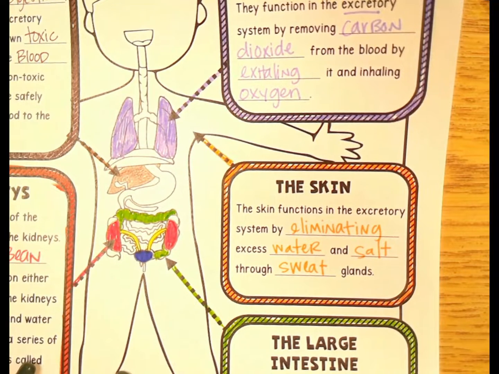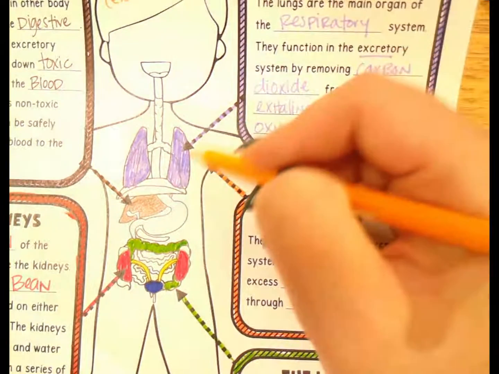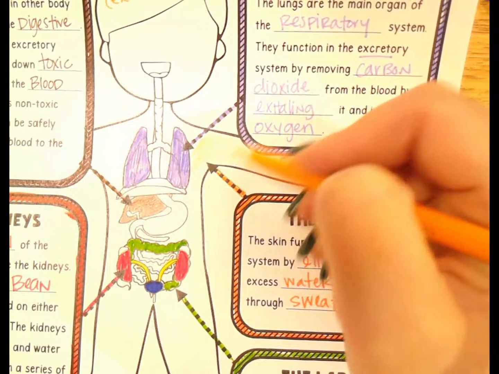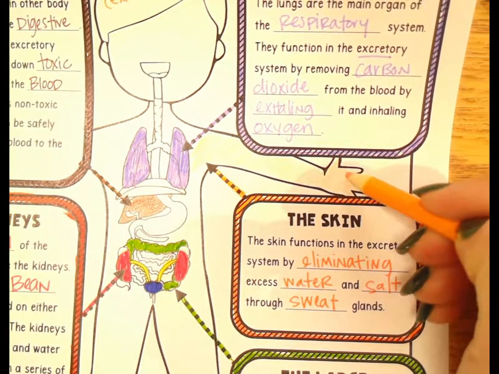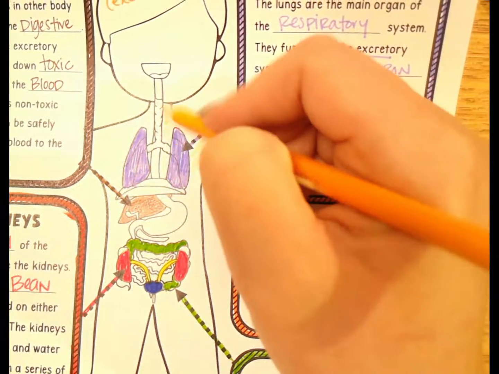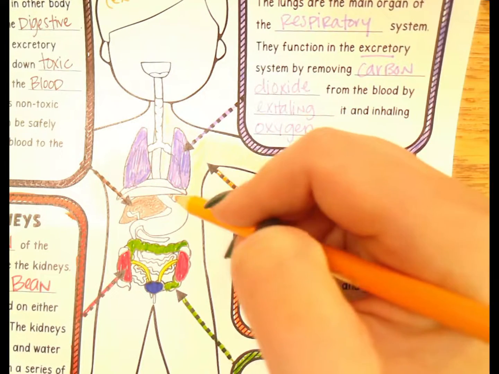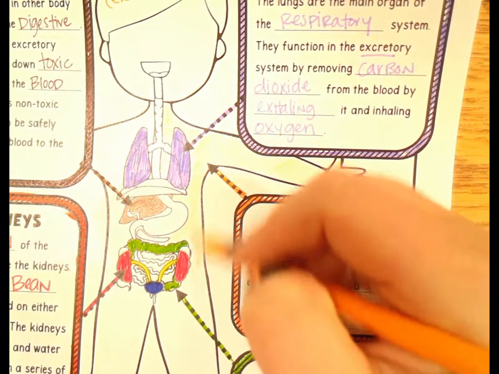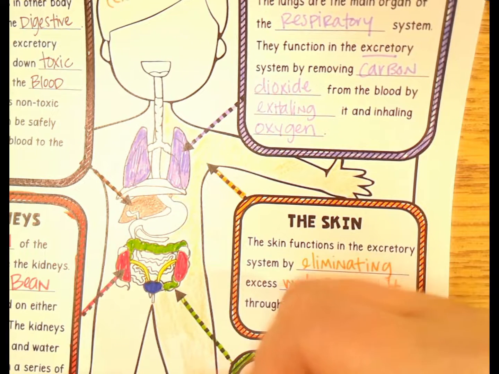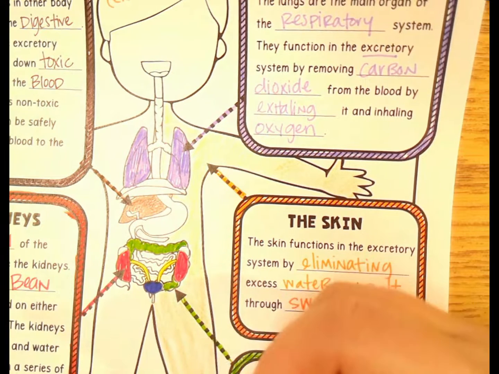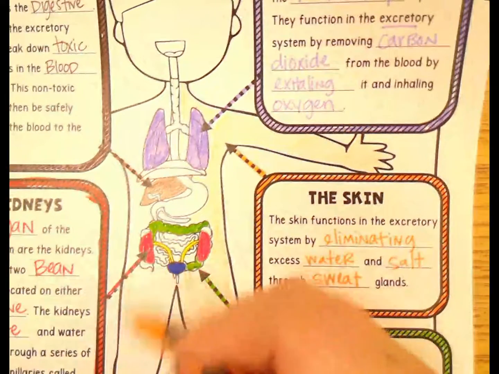So in order to show that, I'm going to take a light orange and I'm going to just shade all over my little diagram here, because you have those sweat glands everywhere, right? And these aren't glands that produce hormones like when we talked about the endocrine system, right? These are glands that produce and excrete waste products, waste water and waste salt. And that's why our sweat tastes salty.